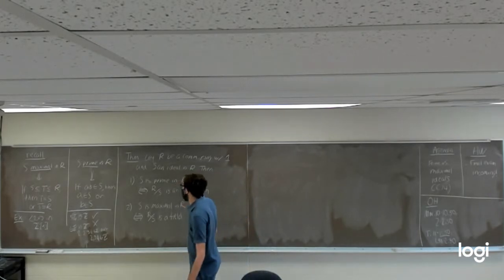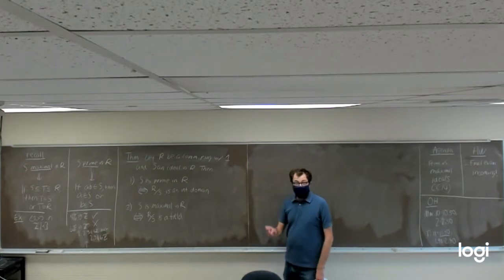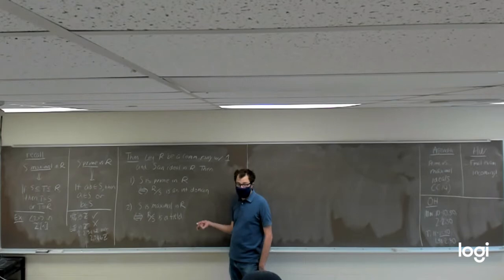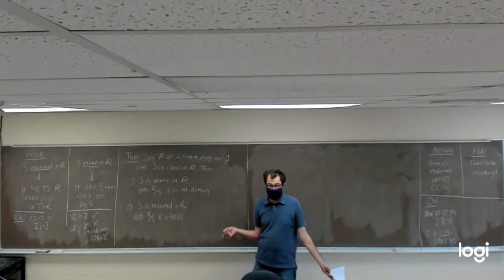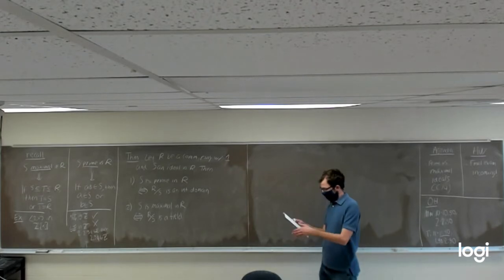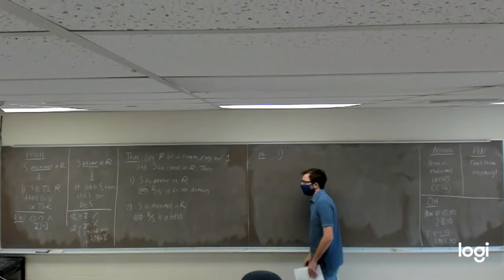Technically, we have 4 things to prove. That if S is prime, then R mod S is an integral domain. Vice versa of that. If S is maximal, then R mod S is a field, and the vice versa of that. Converse of that, I should say. So let's start proving this. So the first one I want to prove, we're going to prove part 1.